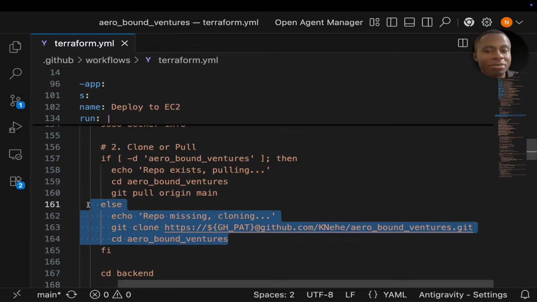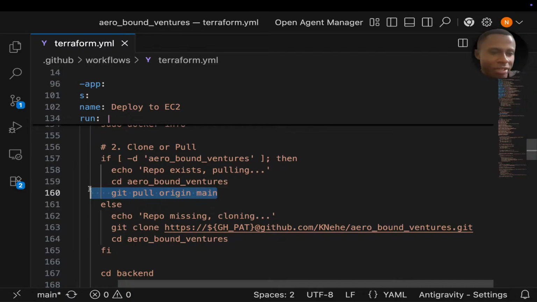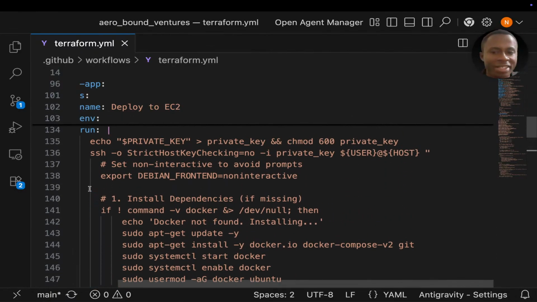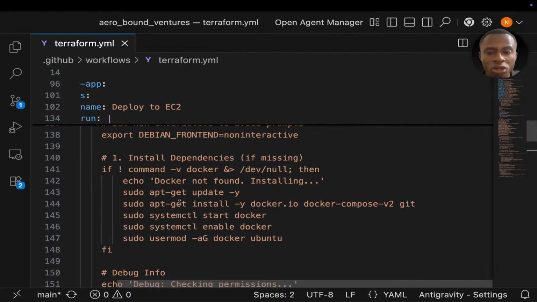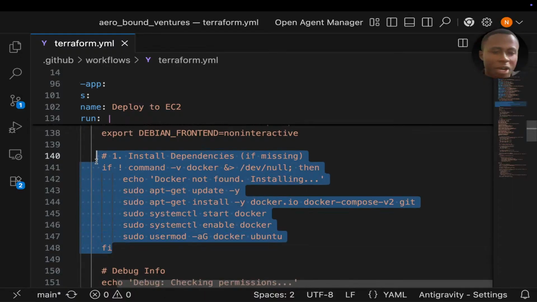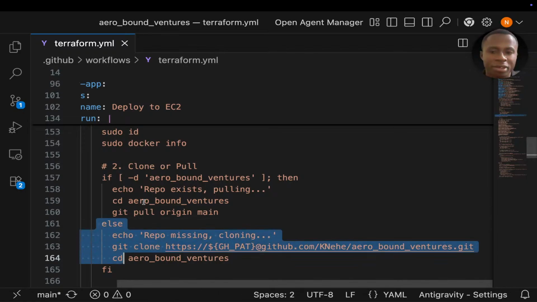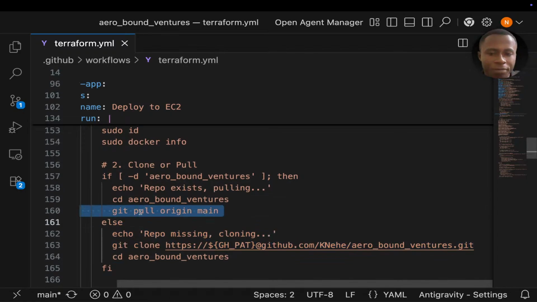The following times, it will simply be pulling, even the second, third, and nth times. Apart from the first time, we shall not install Docker. We only install Docker if it's not there. Meaning the second time, third time, 10th time, 100th time, we shall skip installing Docker, skip cloning, and simply do a git pull.